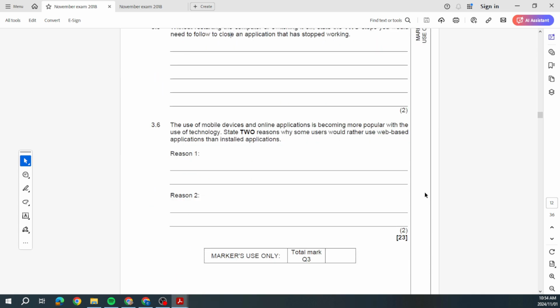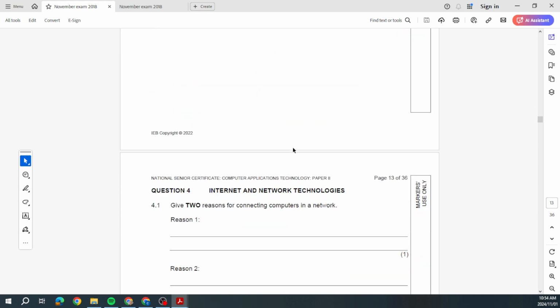Okay, then reasons why some users would use web-based. So web-based applications versus installed applications. When it's web-based, it means the application is running from the internet, so it needs the internet to run. The installed one means it's on your local hard drive.